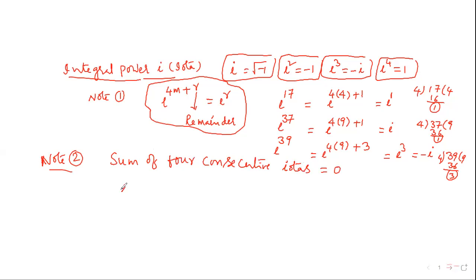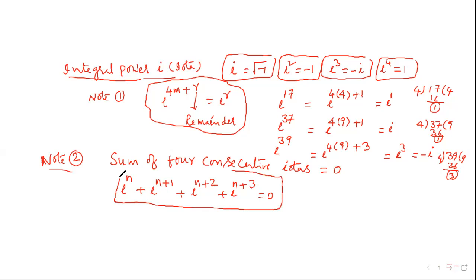That is, i power of n plus i power of n plus 1 plus i power of n plus 2 plus i power of n plus 3 is equal to 0. Sum of 4 consecutive iotas is equal to 0. Okay? So this is one of the formulas we should remember.